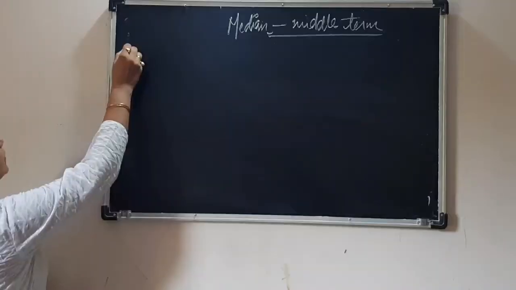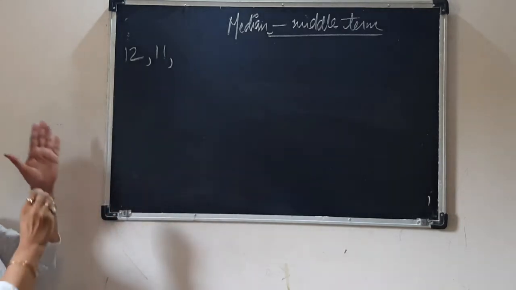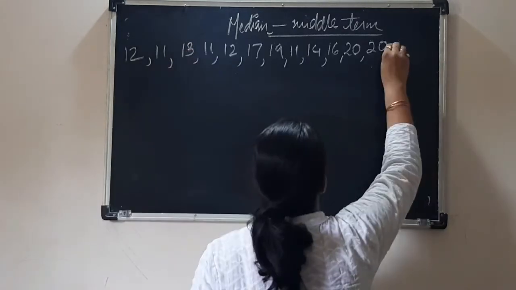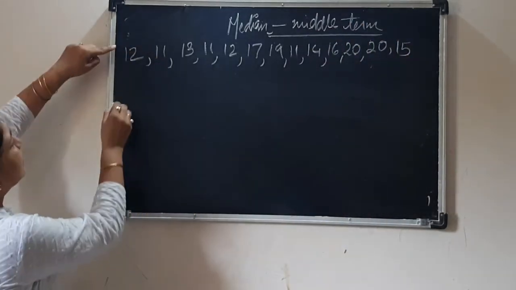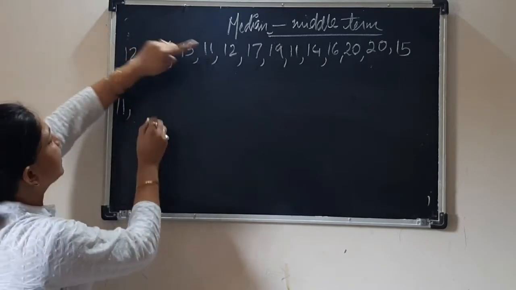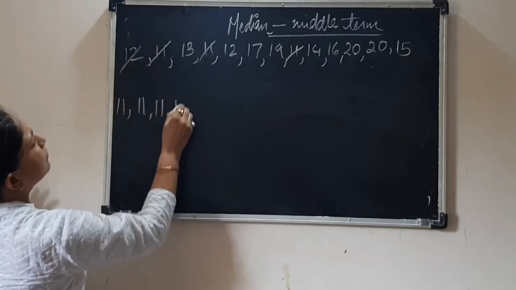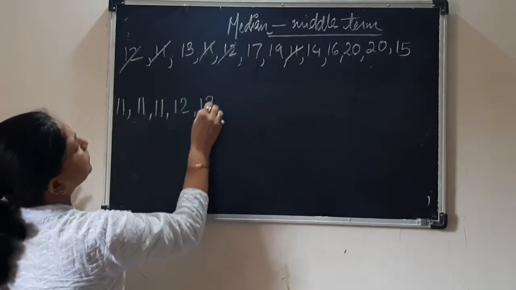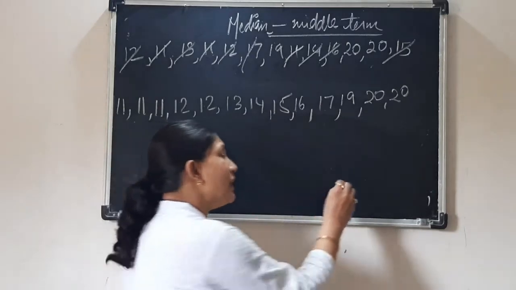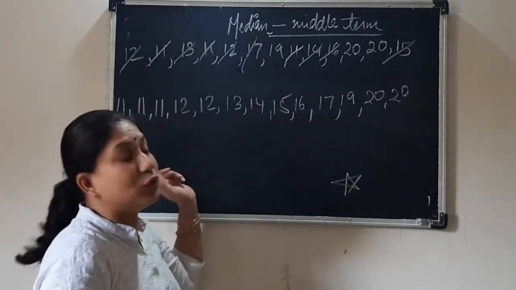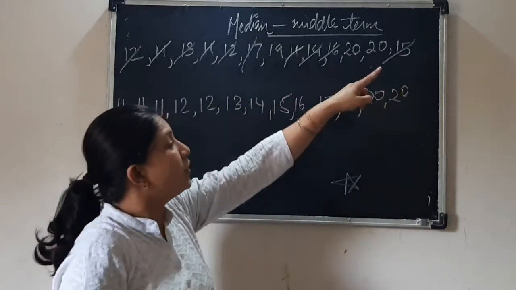So apply the formula. Let us take 12, 11. We will take numbers from 11 to 20. 30, an odd number. I will take one more, that is 15. Let us arrange it. The smallest number here is 11. I have written it. The second one is here, cancel it. The third one is again 11. Then write down 12, again one more 12, and 20. After writing the values, please children, count the total numbers: 1, 2, 3, 4, 5, 6, 7, 8, 9, 10, 11, 12, 13. So here it is 13.